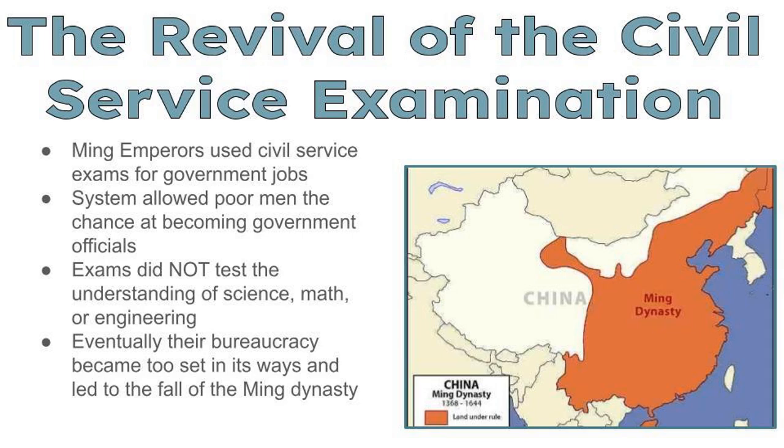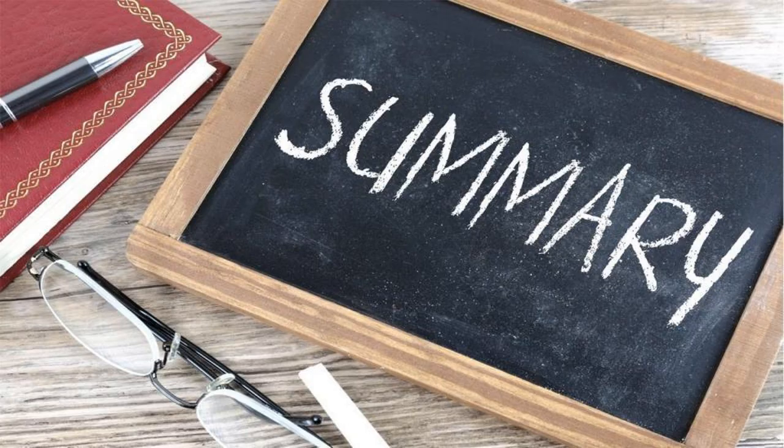Yet China's civil service system may also have stood in the way of progress. The exams did not test understanding of science, mathematics, or engineering. People with such knowledge were therefore kept out of government. Additionally, the bureaucracy became set in its ways, and its inability to adapt contributed to the fall of the Ming in 1644. All right, here we go, you guys. We have our lesson summary.